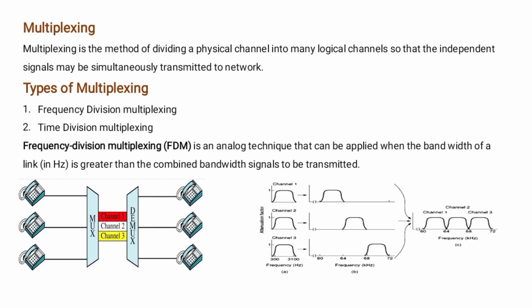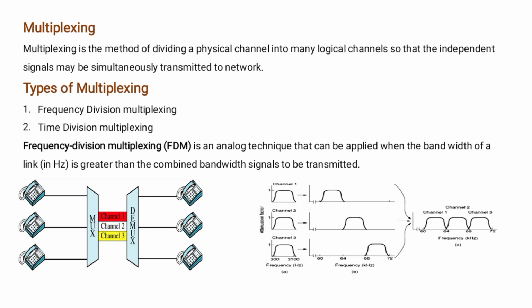Now there are two types of multiplexing. One is frequency division multiplexing and the second is time division multiplexing. Now we discuss frequency division multiplexing. This is an analog technique that can be applied when the bandwidth of a link is greater than the combined bandwidth of the signals to be transmitted.